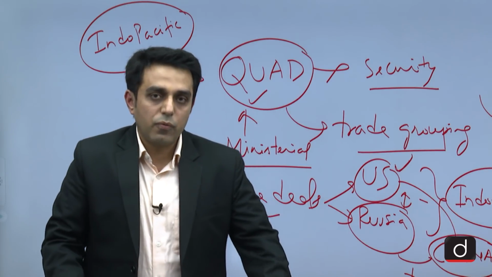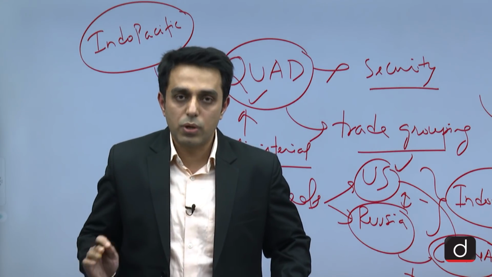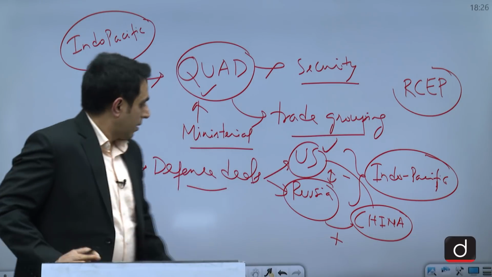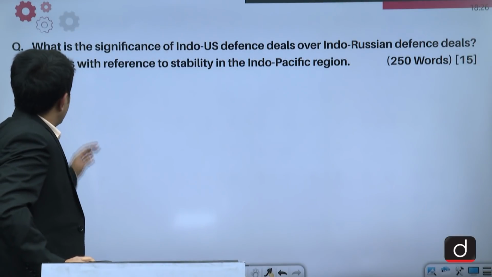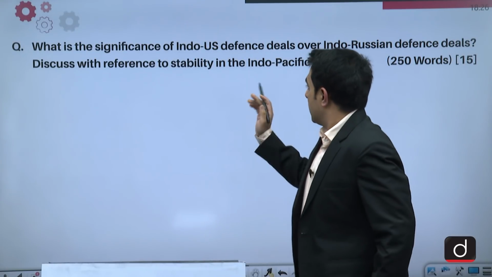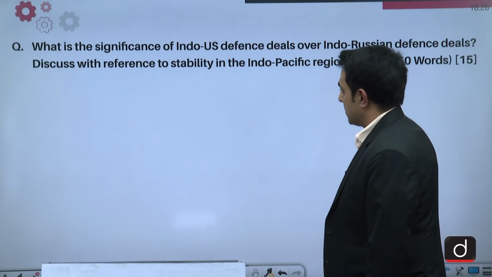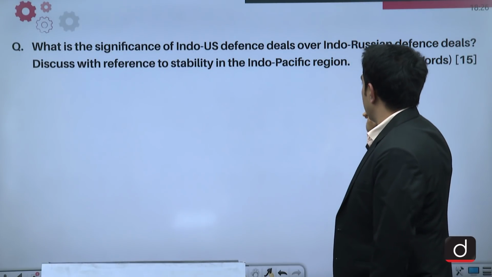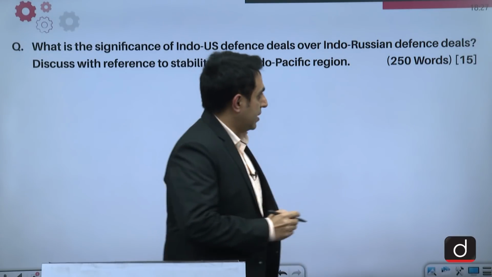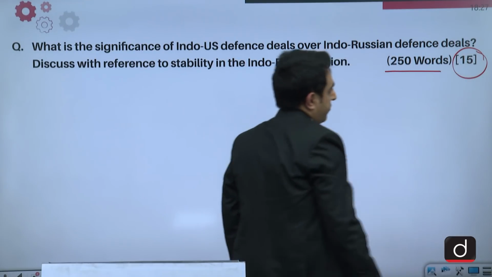Now let us see one by one all of these 4 questions and how we should be going about answering them. Now let us see the first question. The question is, what is the significance of Indo-US defense deals over Indo-Russian defense deals? Discuss with reference to stability in the Indo-Pacific region. The answer has to be written within 250 words, and the marks allotted for this are 15.